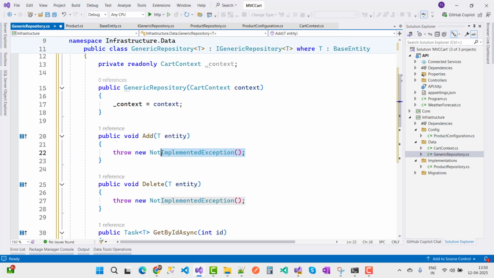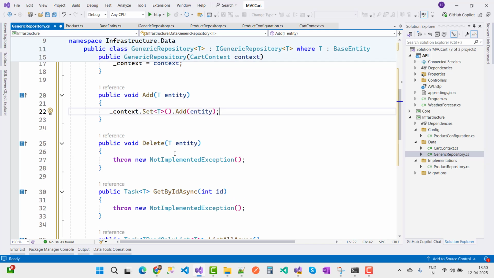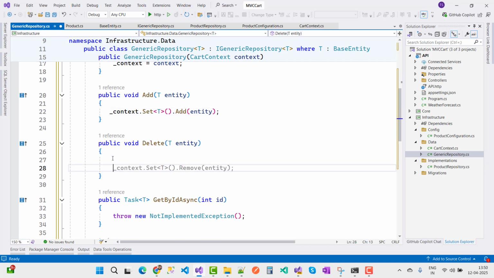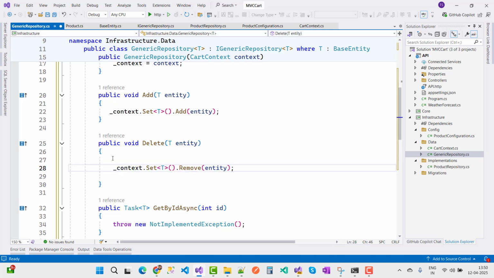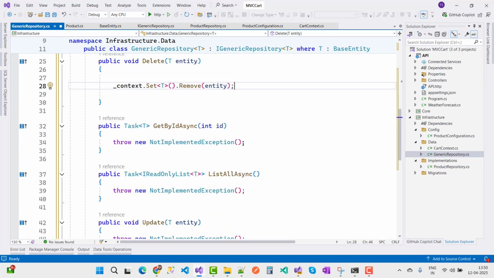Now if you want to add an entity, you can simply use context.Set of T and add the entity. If you want to delete entities, you can just use delete, so just remove the entity. Then GetByIdAsync with the help of the ID.